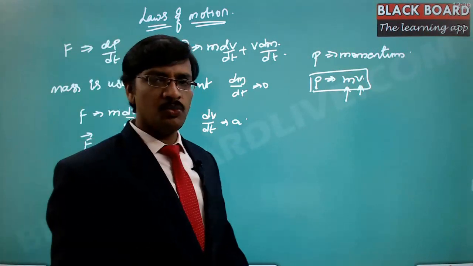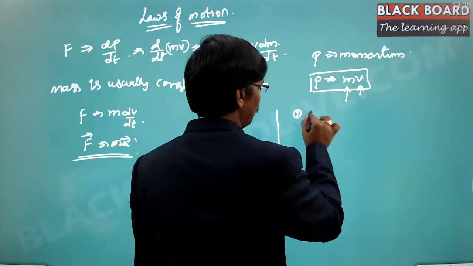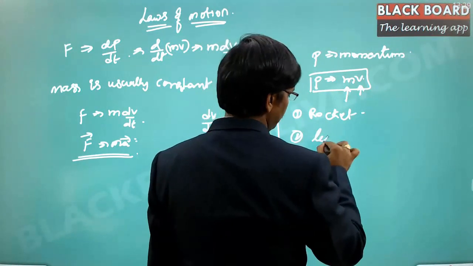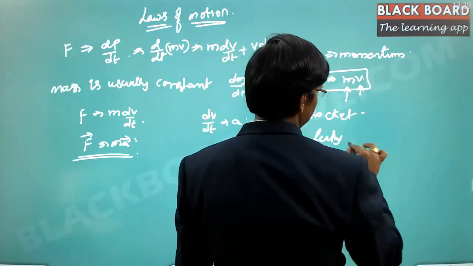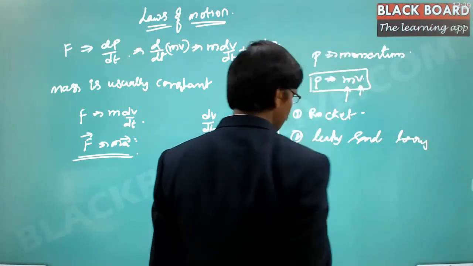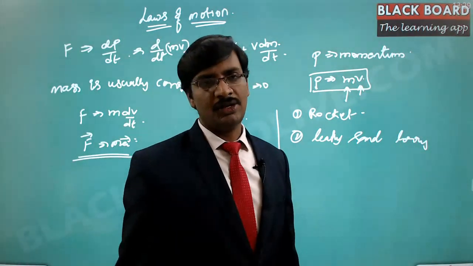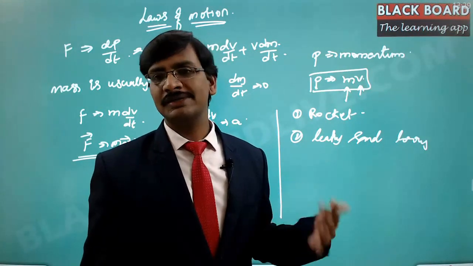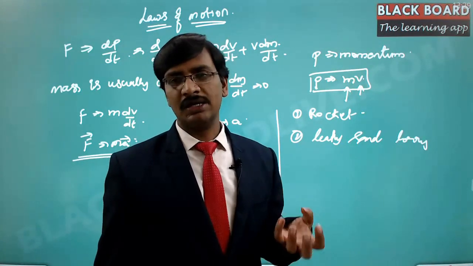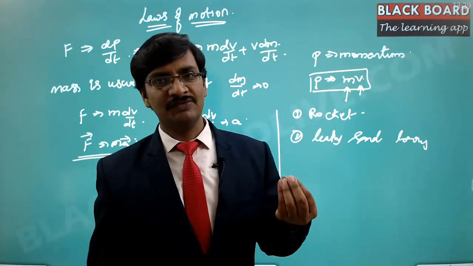Suppose you take one more case. There are two different kinds of scenarios you can think of. One is a rocket, and the second is a leaky sand lorry. These two scenarios give a simple example. Suppose the rocket is traveling to the sky. If you notice, the fuel is continuously burnt, so the mass of the entire rocket is going to be reduced by the amount that burns out.